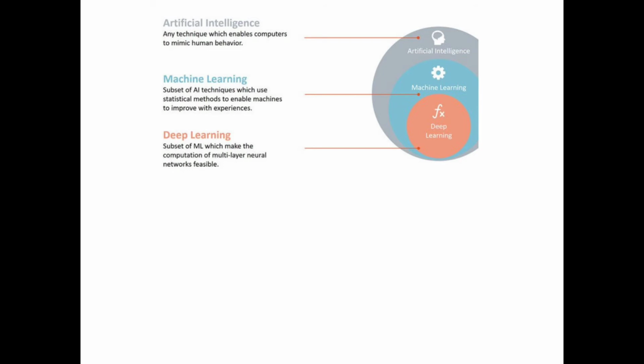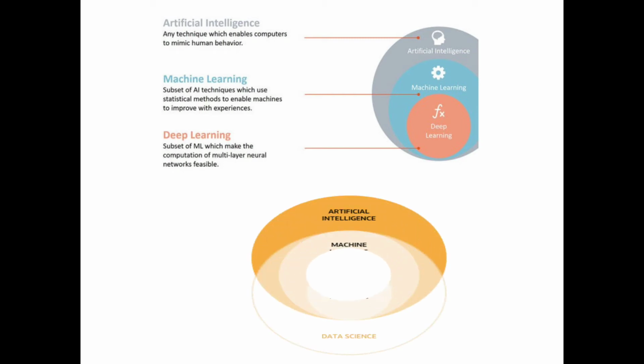Here in the next slide I will mention another image also regarding the relation between artificial intelligence, machine learning and deep learning. Okay, and the next figure covers the data science relation also. Data science covers here the machine learning and deep learning. Okay, so this is the relation between artificial intelligence, machine learning and deep learning. These three are the cousins.